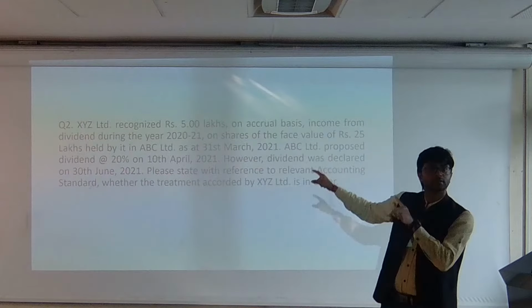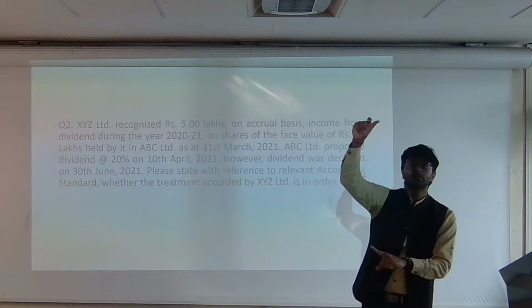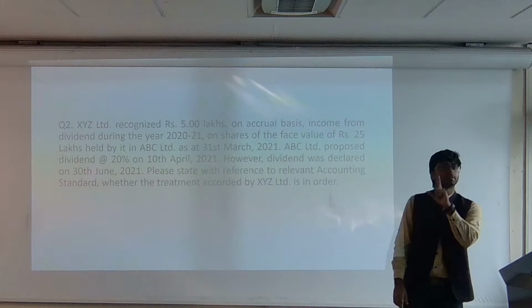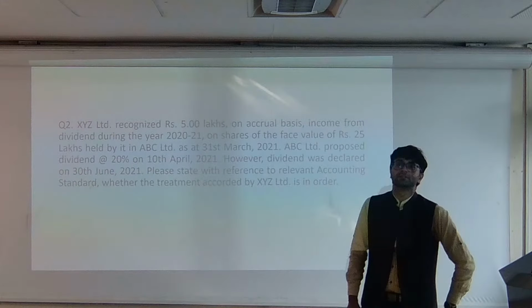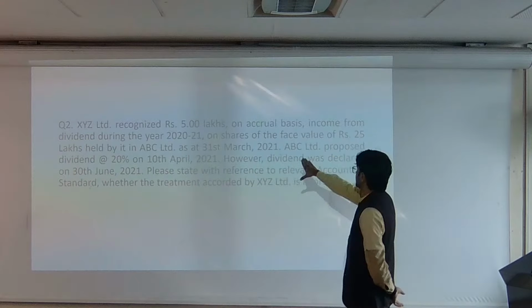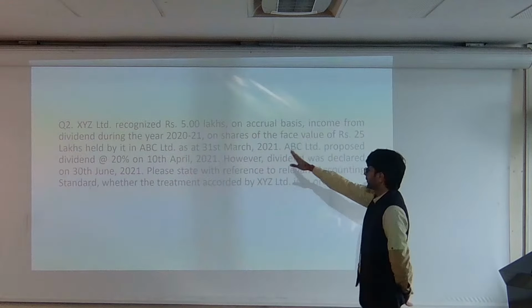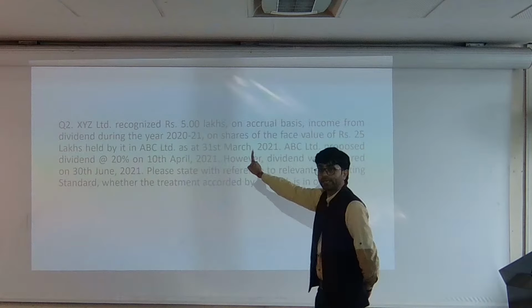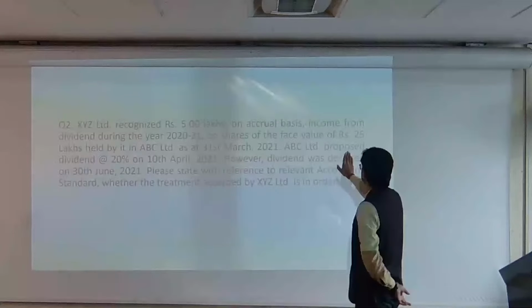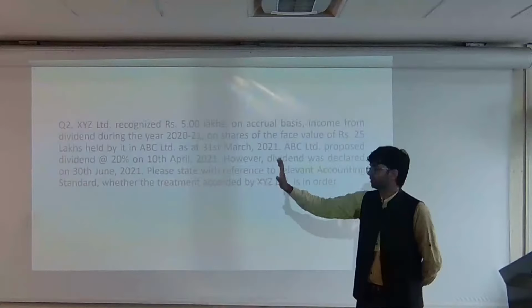Can you read this? Please consider yourself, you are the XYZ Limited. Hurry up. Recognized 5 lakh rupees on accrual basis, and income from the dividend during the financial year 2021, on the share of face value of rupees 25 lakh of ABC Limited, in which you have invested.